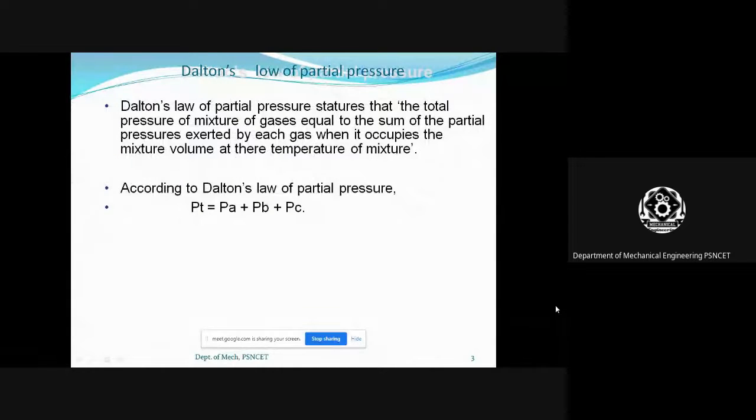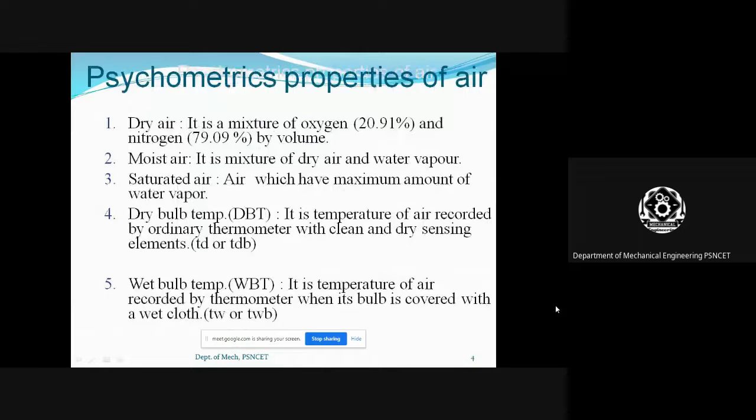Dalton's law of partial pressure. It is nothing but the total pressure is equal to the summation of the partial pressures exerted by all the gases. So that is Dalton's law of partial pressure.